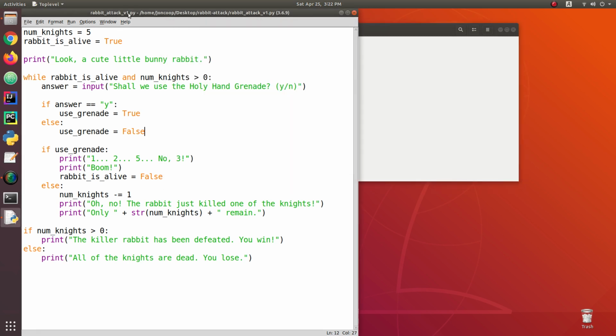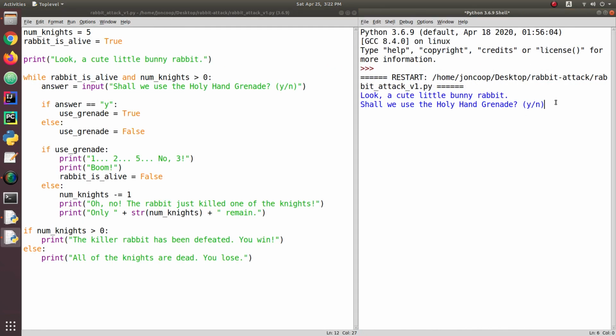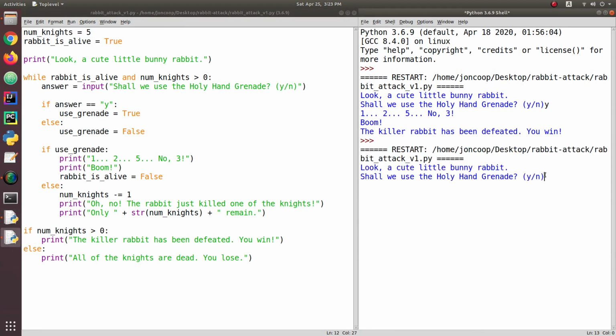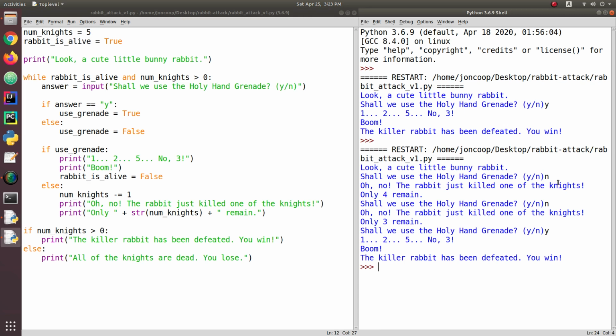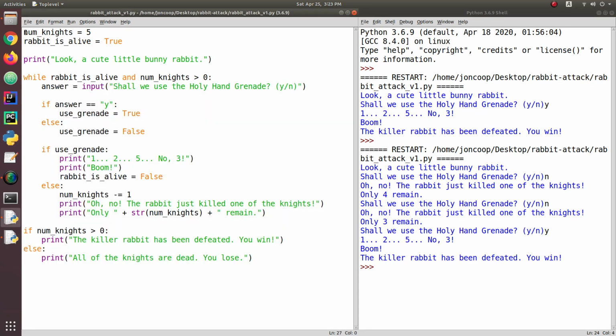And what I'm going to do in version 1 is make it so my game can play again. Because right now, I play the game and I use the grenade and then it's over, and if I want to play it again, I have to actually rerun the script. So I would like it just to ask me a question: Hey, would you like to play again? And I can say yes or no. And if I say yes, it just goes back and runs all the same code over again. So hopefully it's pretty obvious that that's some kind of a loop structure.